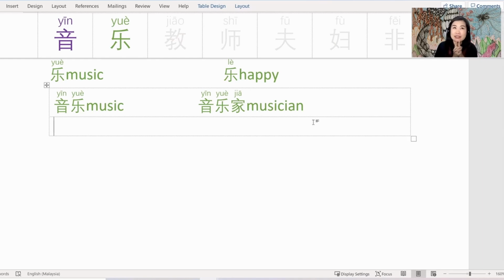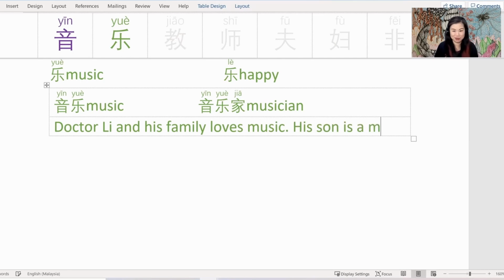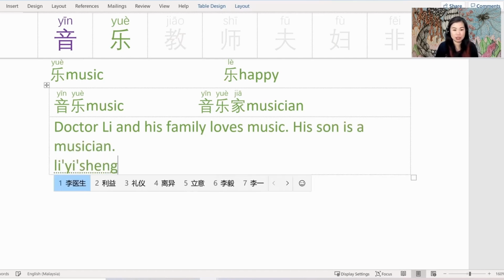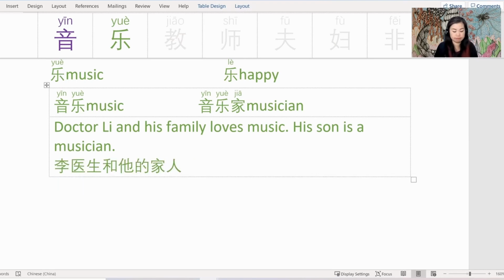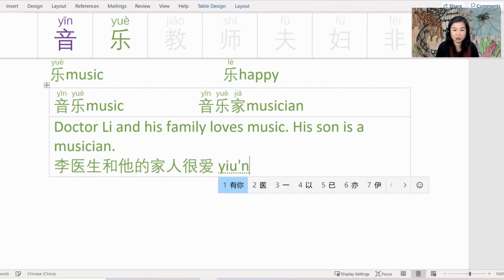I think Dr. Lee and his family are lovers of music. So let's say Dr. Lee and his family loves music. His son is a musician. Nice. Okay, so in Chinese that would be 李医生和他的家人 loves. I don't know how to say loves. I know love is 爱. Maybe to say 很爱, loves very much. Music 音乐.